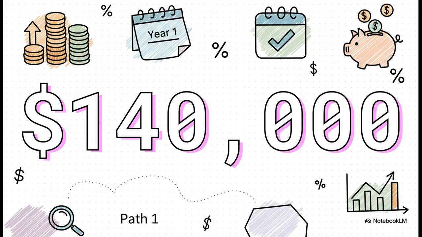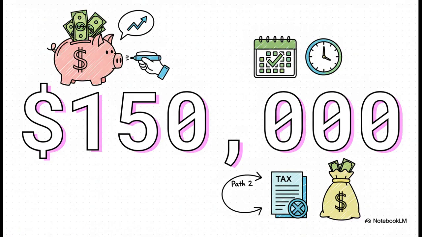So let's walk down path 1. If we claim that deduction right away in year 1, we just subtract the $10,000 from our profit. Our taxable income immediately drops from $150,000 down to $140,000. Simple enough. But what if we choose path 2? Well, we decide to wait. We defer the deduction. That means for year 1, our taxable profit stays at the full $150,000. Yes, we pay a bit more tax this year, but we've kept that deduction in our back pocket for later.